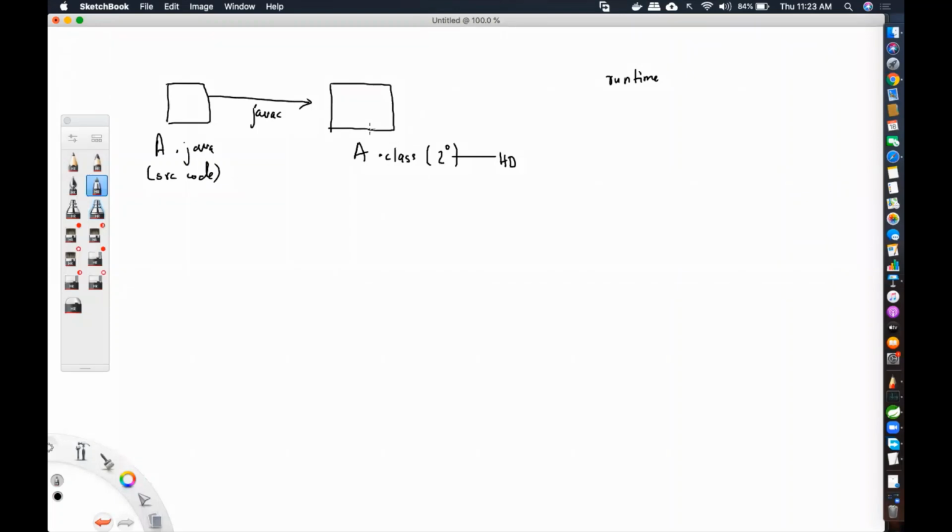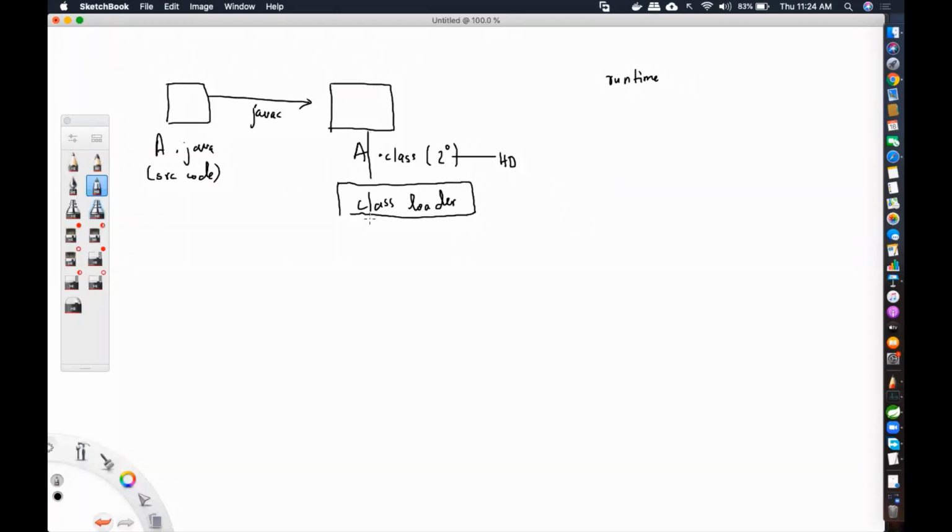So when I say a dot class file, before I can start executing that file, because this is the executable file, I need to bring it from secondary memory to main memory. And in Java, that is taken care of by one module which is known as the class loader. What does the class loader do? It loads this a dot class file, which is residing on your secondary memory, hard disk, into the main memory, primary memory. But you see, Java is a very secure programming language.